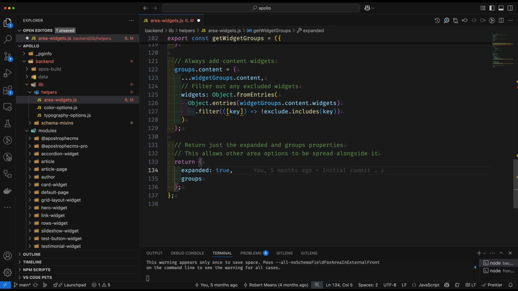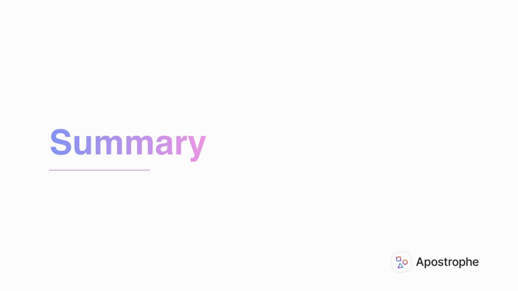In the Apollo project, we have our widgets grouped into a helper. This also could be used in a plain apostrophe project. Basically, what it allows you to do is to control what widgets are available to your different areas from a central location. So as we add more widgets to this project, we don't have to maintain a whole variety of different area schema fields that need to be updated. We can update it in just one place.